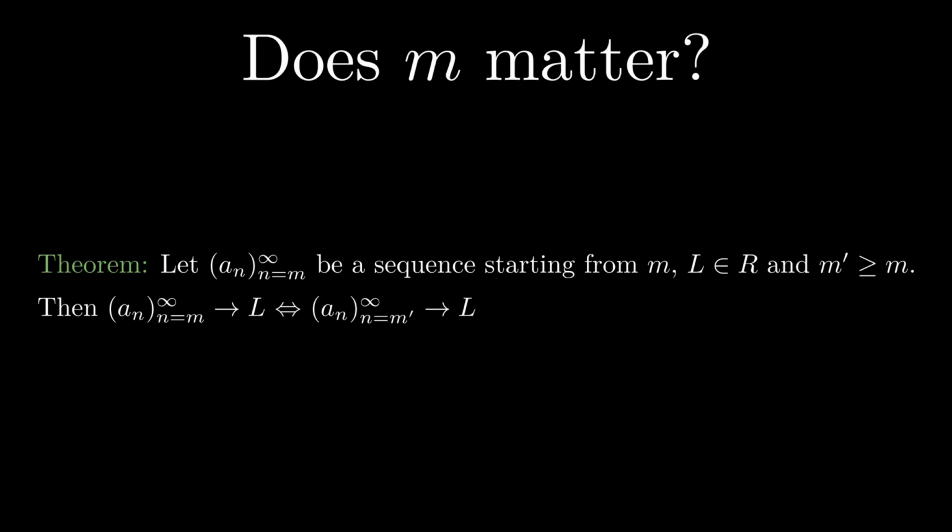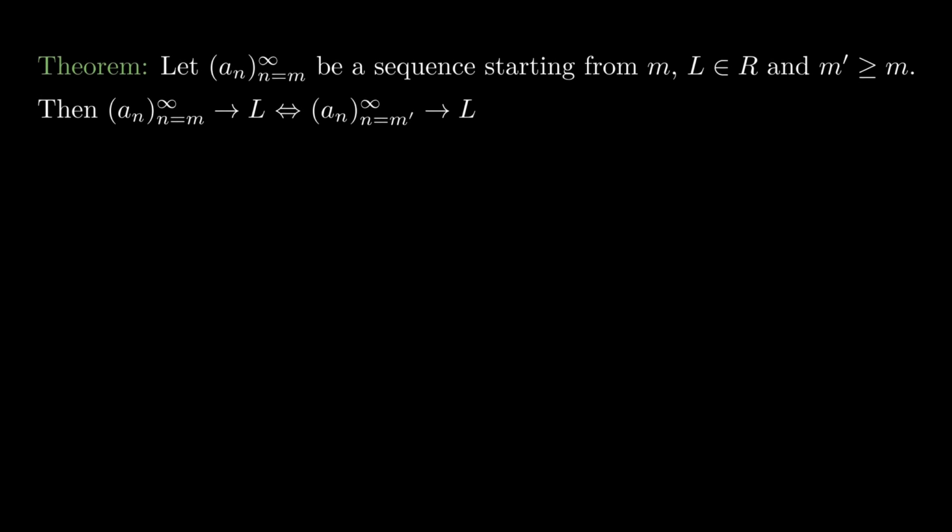Now, does the starting index of a sequence really matter when talking about limits? We can frame this question more precisely as follows. Let a_n be any sequence starting from any index m. Also, let L be a real number and m prime be an integer greater than or equal to m. Then a_n converges to L if and only if a_n starting from m prime converges to L as well. The reverse direction is trivial and is left as an exercise for the viewer. We will only prove the forward direction.